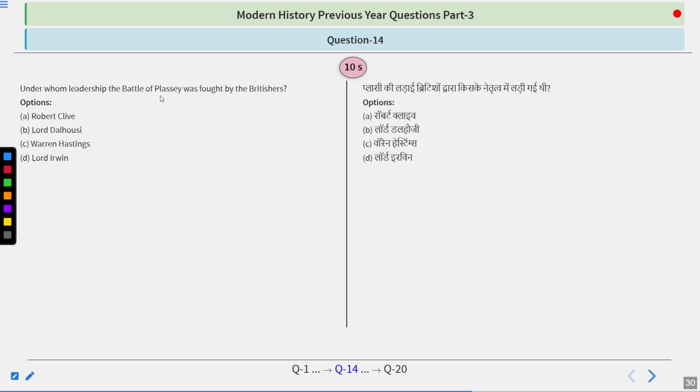Under whose leadership was the Battle of Plassey fought by the Britishers? Options are in front of you. Take your time and try to find out the answer.